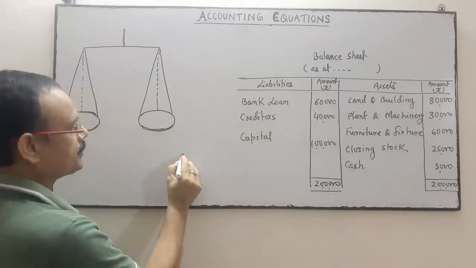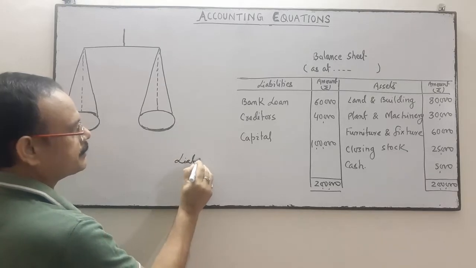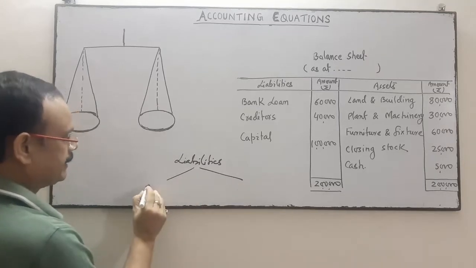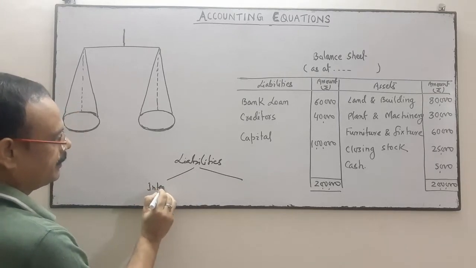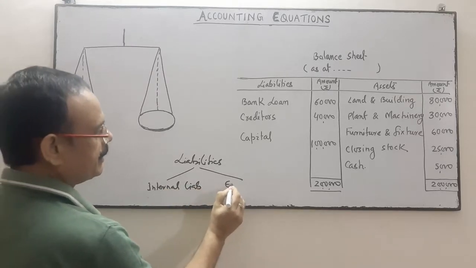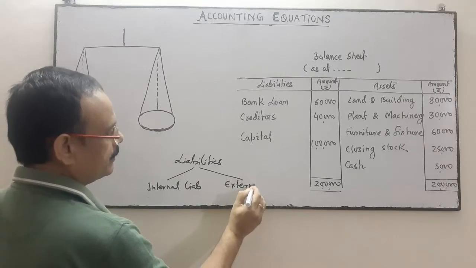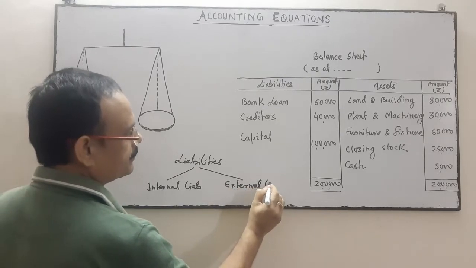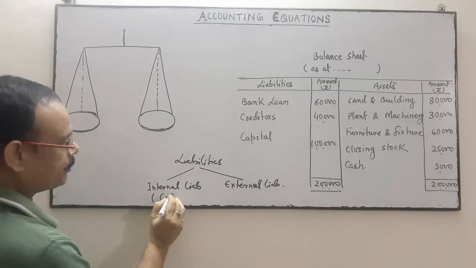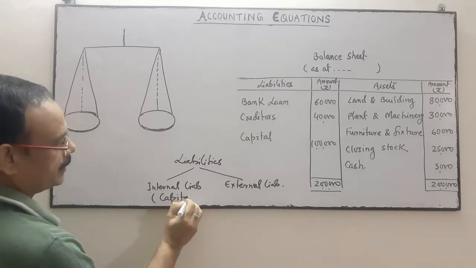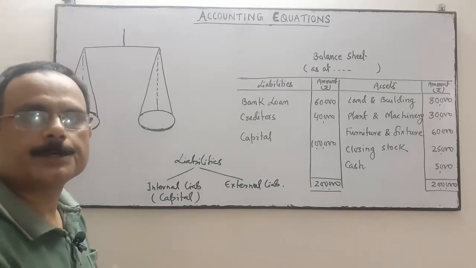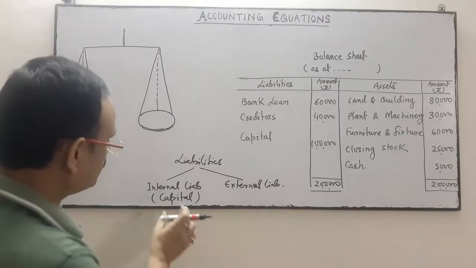Liabilities means there are two types of liabilities. Liabilities consist of internal liability and external liability. Internal liability means the amount given by the proprietor to earn profit, that is called capital.